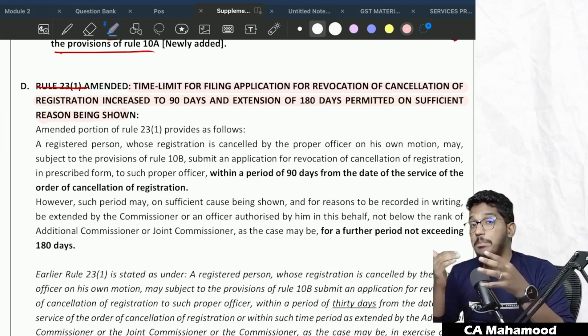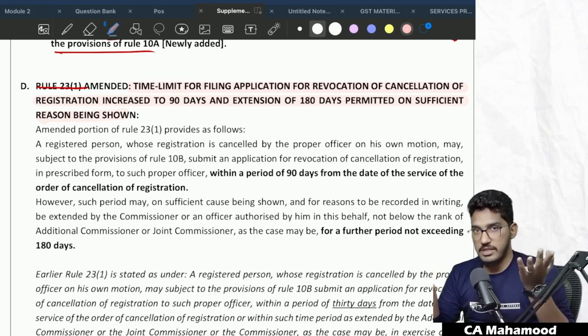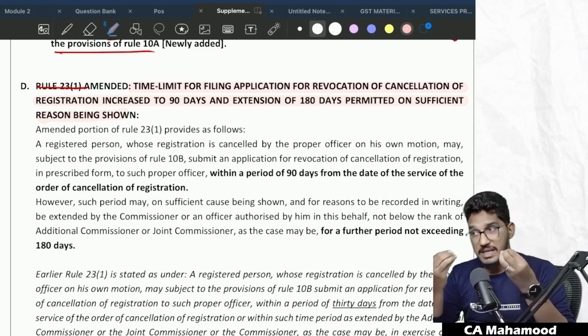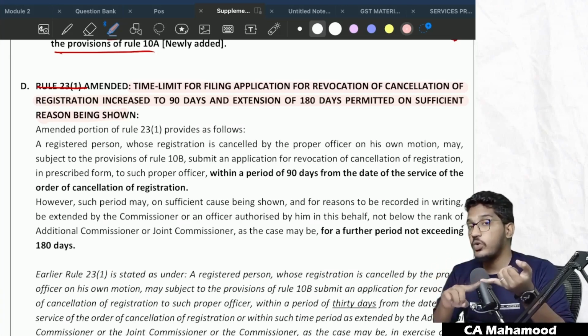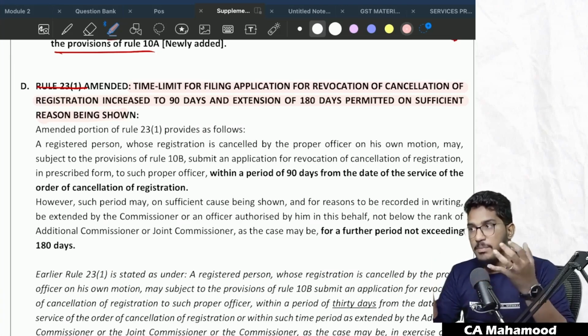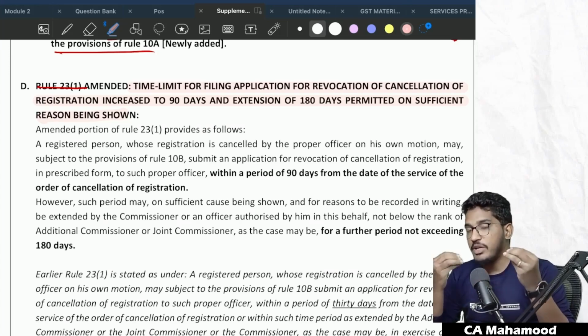You can submit an application asking for revocation of cancellation. Sir, please give me back my registration. You have cancelled my registration. Please cancel that cancellation. That means once again, please make my registration active. You can submit an application for revocation of cancellation of registration. But there is a time limit. Within a certain time limit, you have to submit that application.